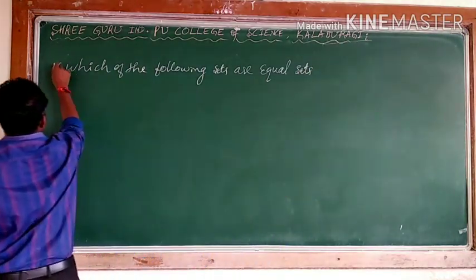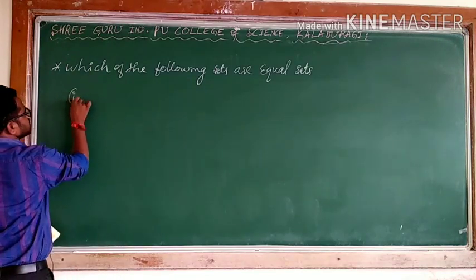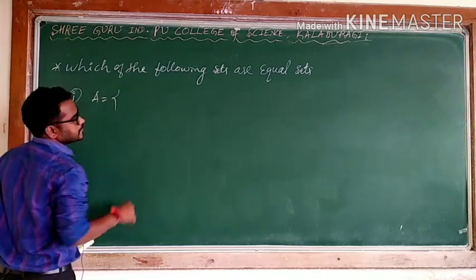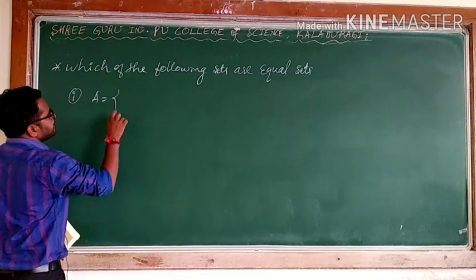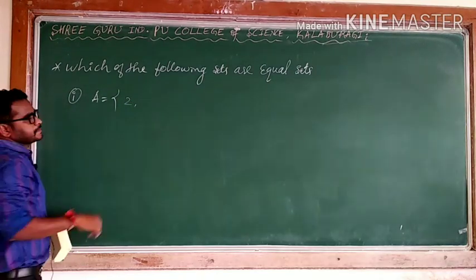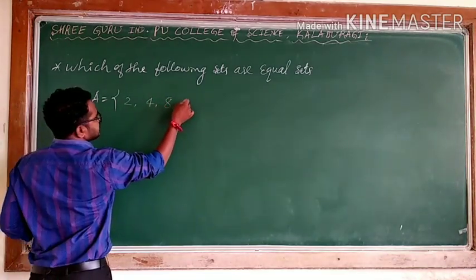Which of the following sets are equal sets? First one, A is equal to, I can write it like {2, 4, 8}.